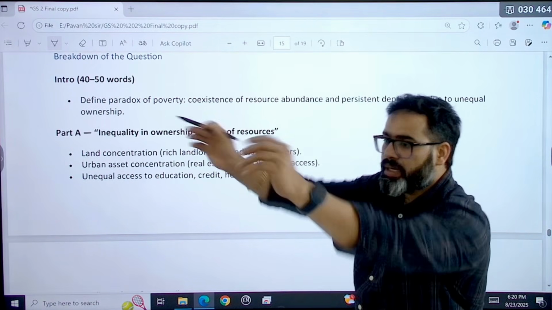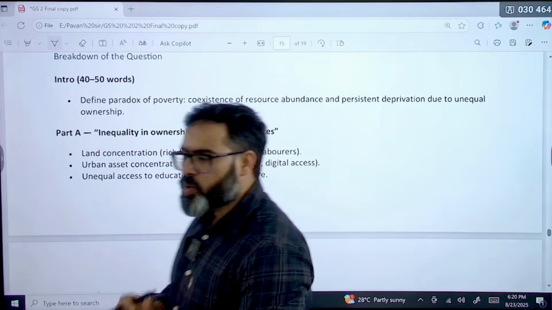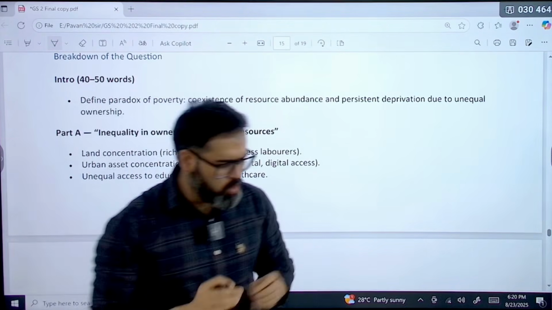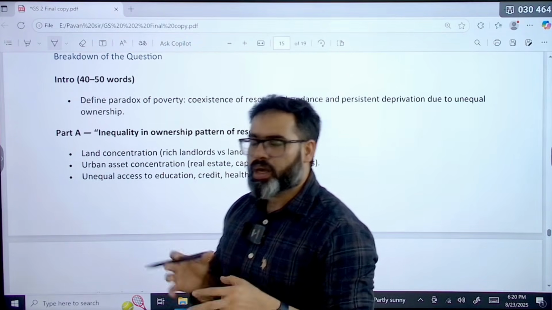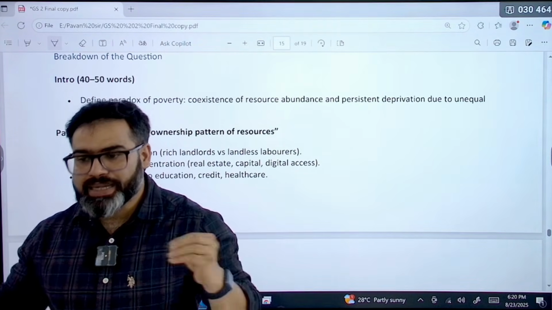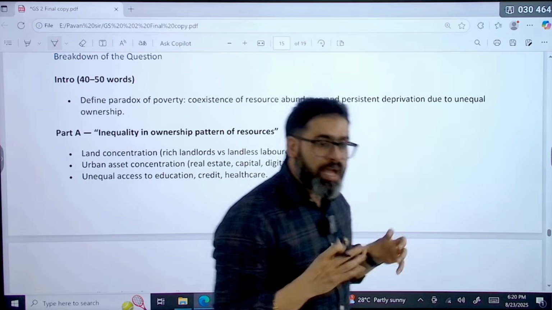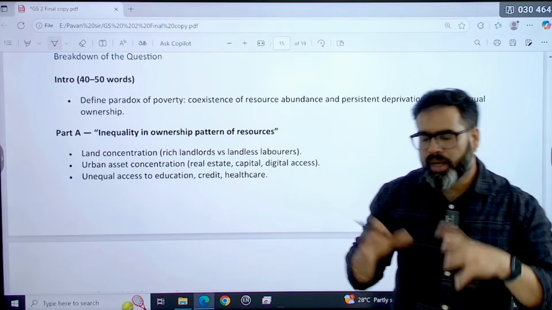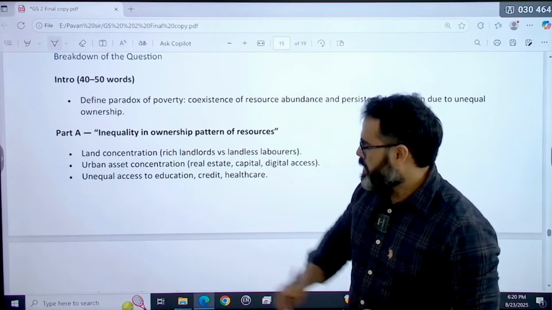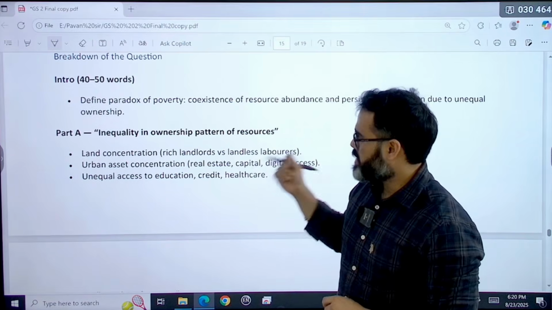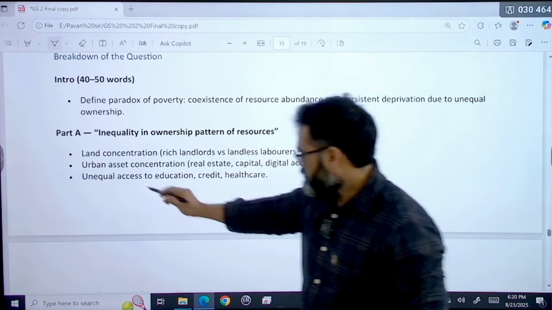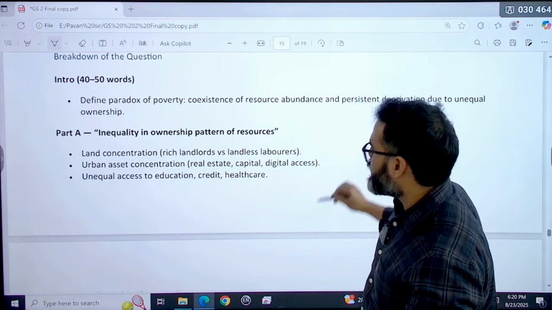For example, earlier to purchase a home it required 10 to 12 years of total income, but today it requires around 30 to 40 years of total income to purchase a home in metro cities or in tier 2 cities. That means urban asset concentration, and for example inequality, unequal access to education, credit, healthcare, all these.